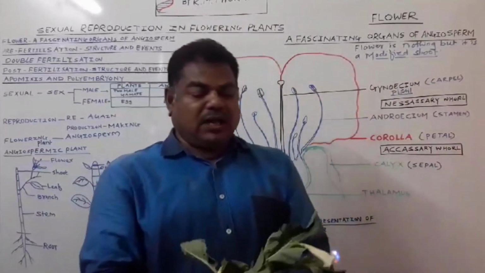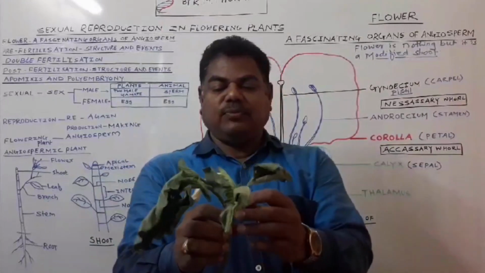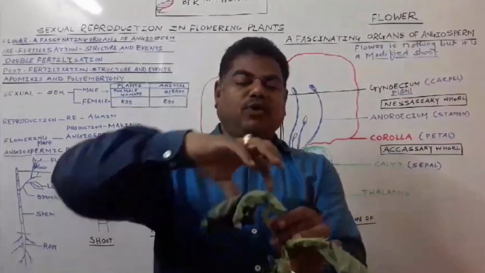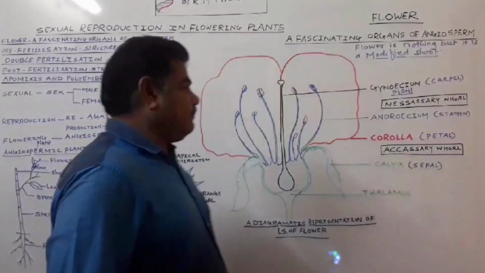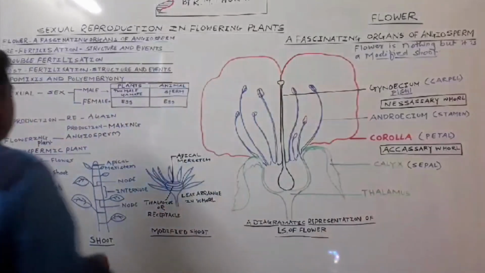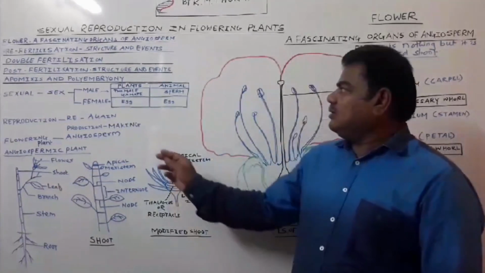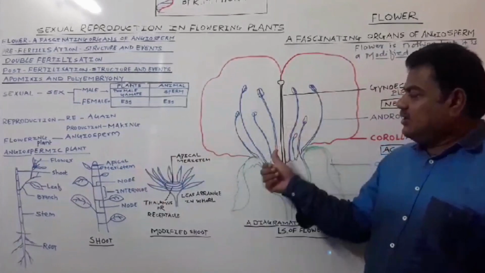It is Datura stramonium, and in this Datura stramonium, this one is the shoot, and this portion got modified into flowers over millions of years. In the evolutionary history, angiospermic plants modified their shoot for 100% fertilization.